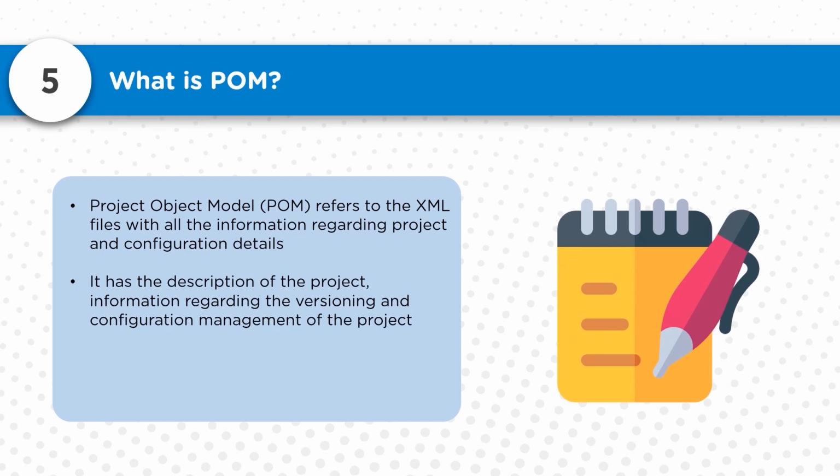All these things can be implemented with the help of build tools. Build tools can help us automate build processes simply with the help of the pom.xml file.